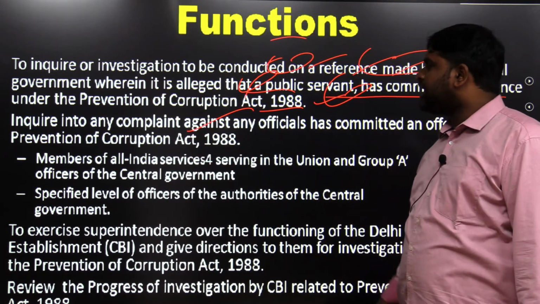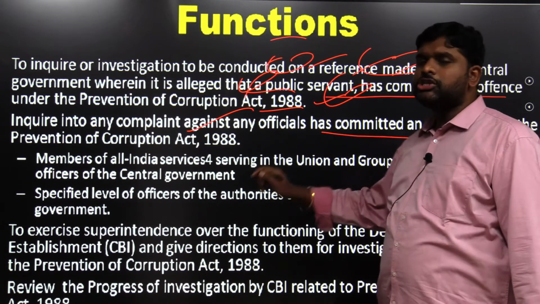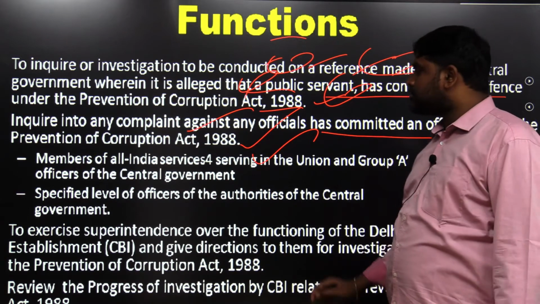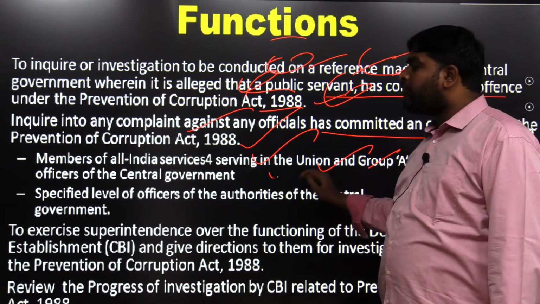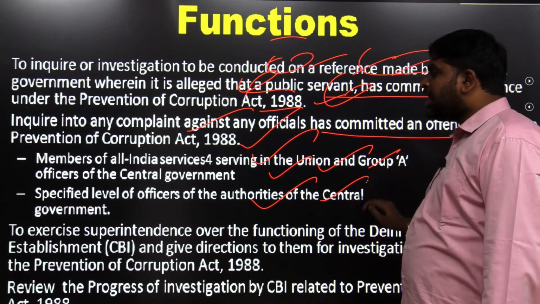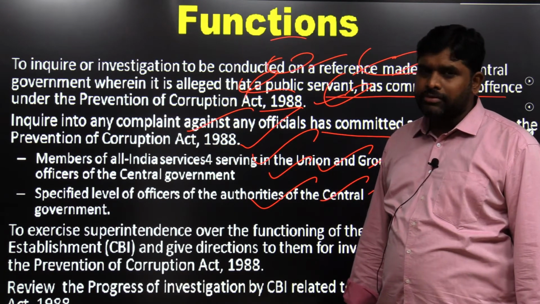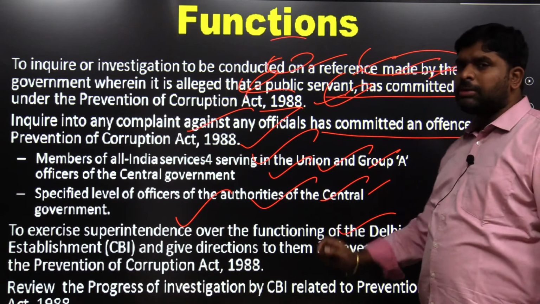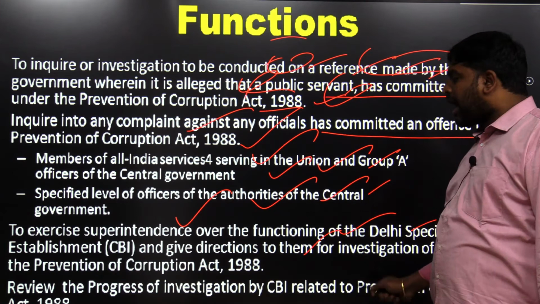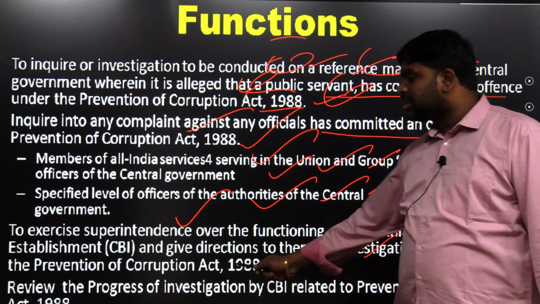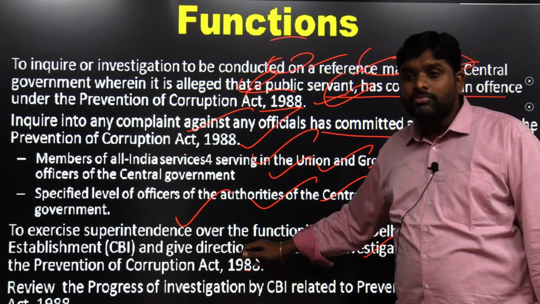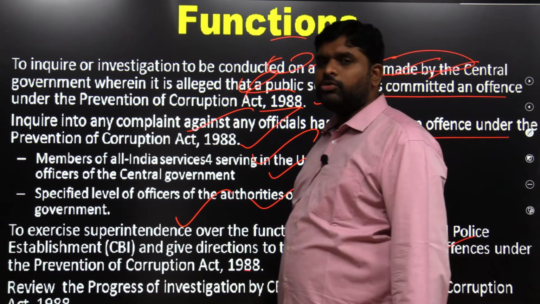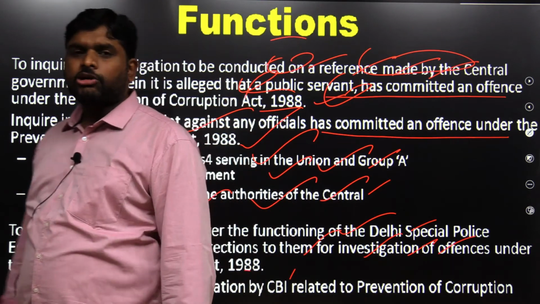Inquire into any complaint that an official has committed an offence under the Prevention of Corruption Act of 1988. This covers members of all India services serving in the union, and Group A officers of the central government, and specified levels of officers of the authorities of the central government. To exercise superintendence over the functioning of the Delhi Special Police Establishment and give direction to them for investigation of offences under the Prevention of Corruption Act. Giving direction to whom? CBI. Review the progress of investigation into offences under the Prevention of Corruption Act of 1988.